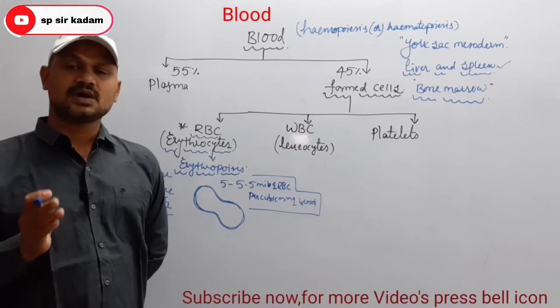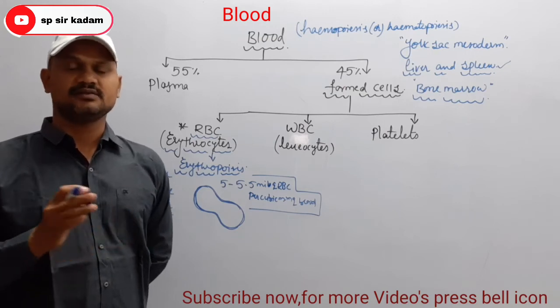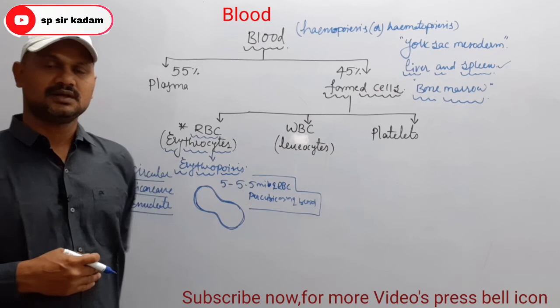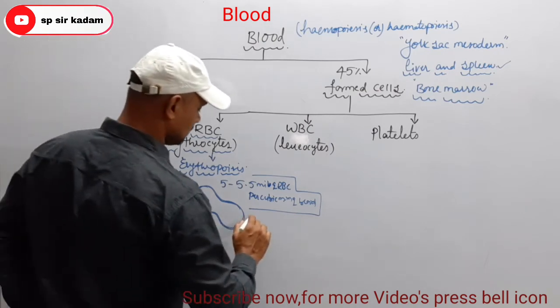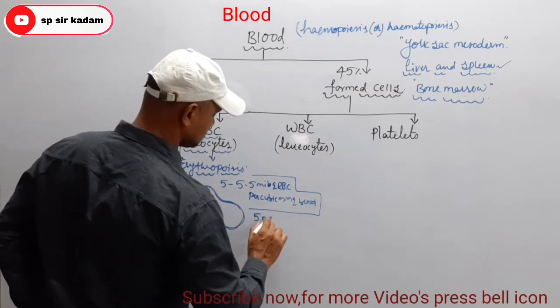The RBC count is different in males and females. In males, it is about 5 million.